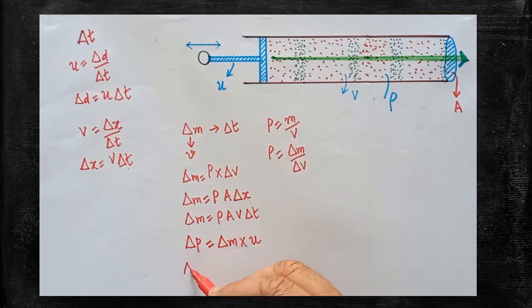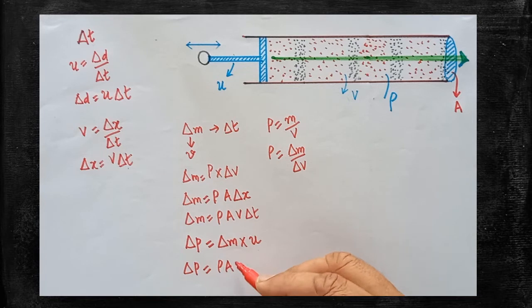Therefore, the change in momentum in the air molecule is ΔP = ρ A V ΔT into U, substituting ΔM. Are you clear? What is this called? It is the change in momentum that is imparted on the air molecules.